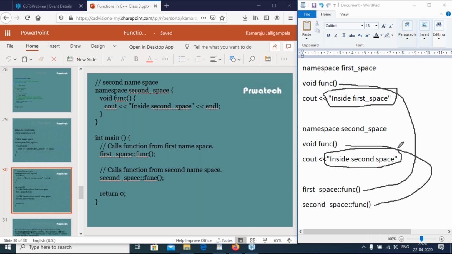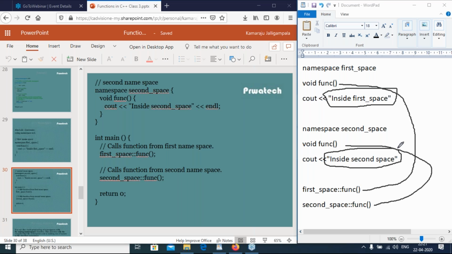So suppose the main function calls a function. Here I have two different namespaces having the same functions. First_space is one namespace, second_space is another namespace. Both are having the same functions.